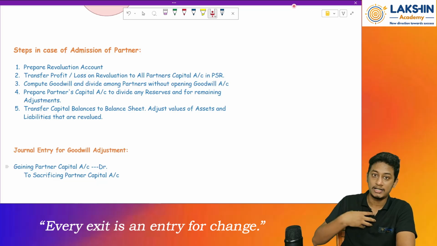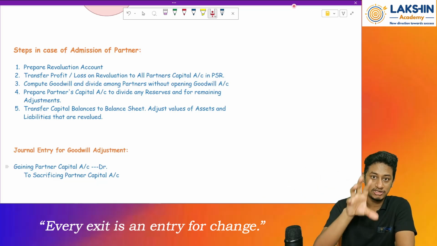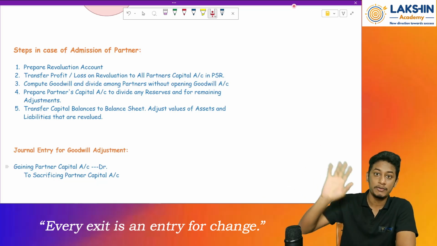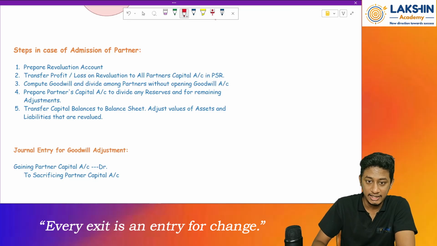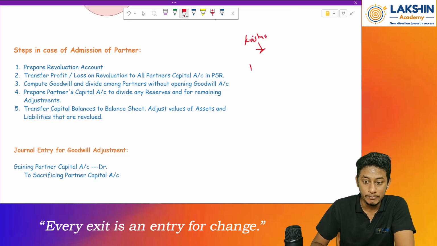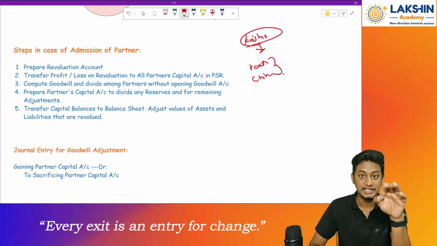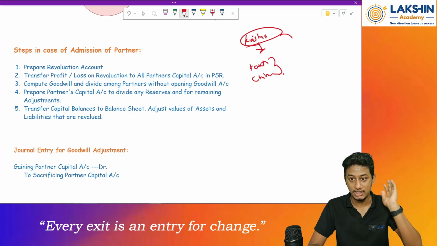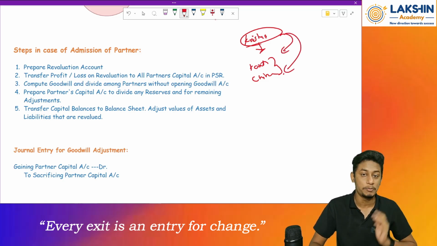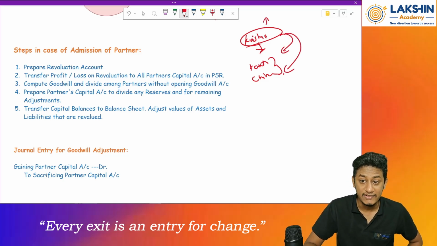See, once a partner is going out of the partnership firm, he will have some profit sharing ratio. Whom will he divide this between? See, Krishna was retiring, right? This ratio he will divide between Karthik and Chinmay, because he is retiring now. Whatever profit share he had before will be divided between these two people. So he is the sacrificing partner over here.